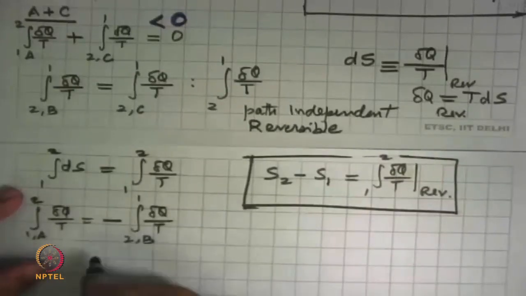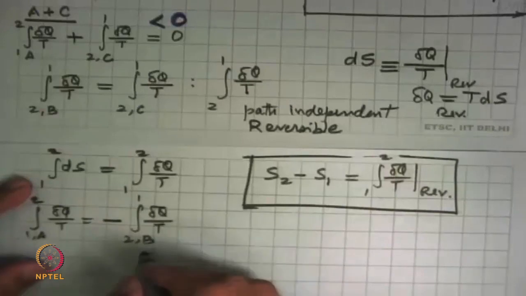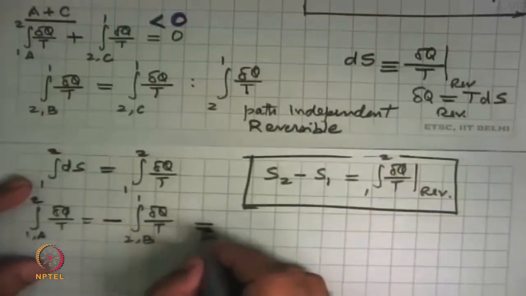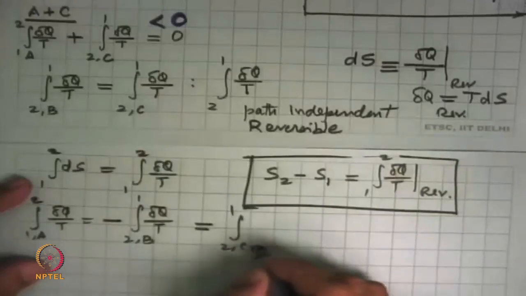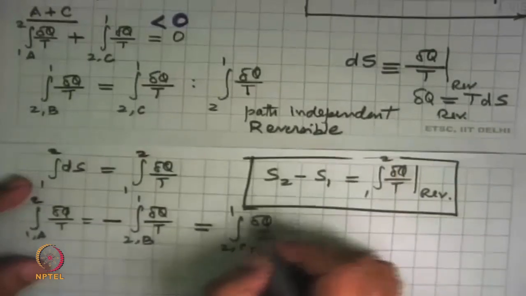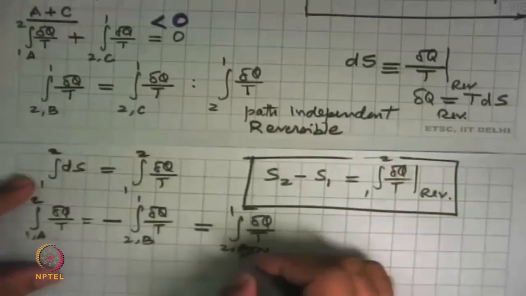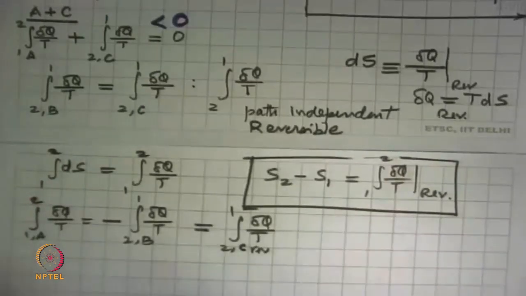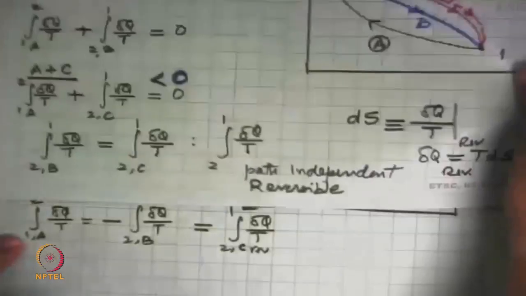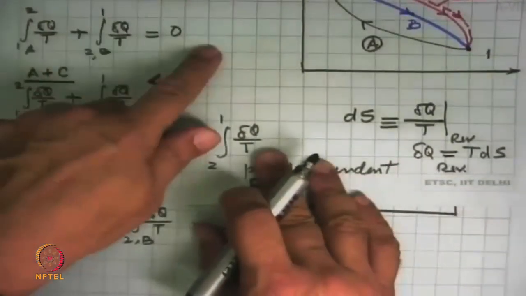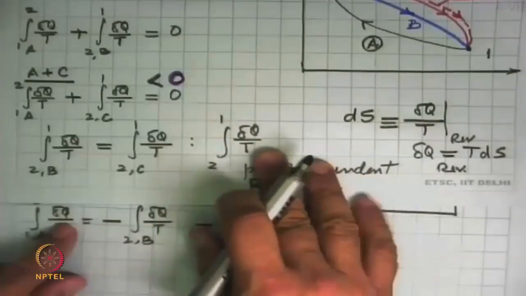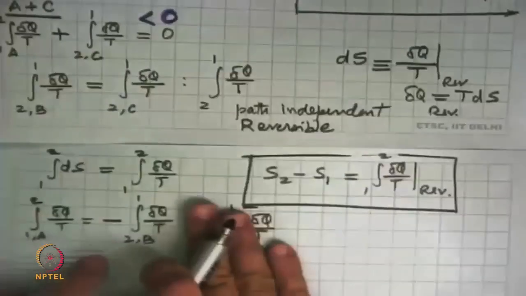And this is a reversible process, so we can say that if C were a reversible process, 2 to 1 C reversible, then I can put it this way. Okay, so what I've done is we've taken this first equation, taken this term to the right side, and that gave us this equation.